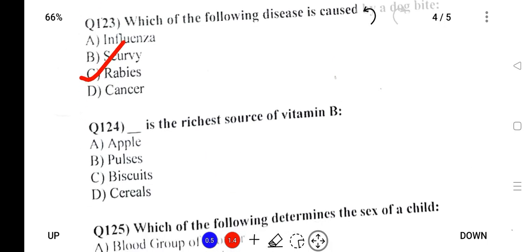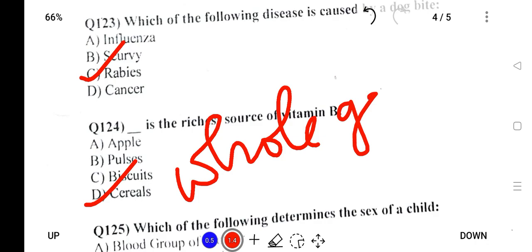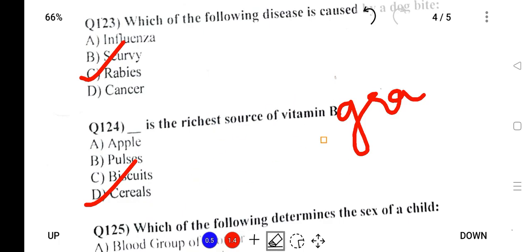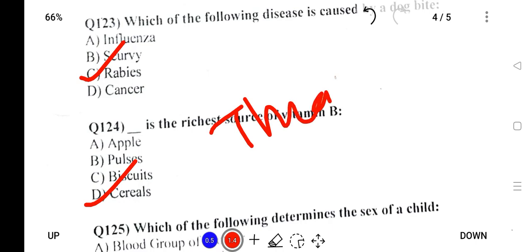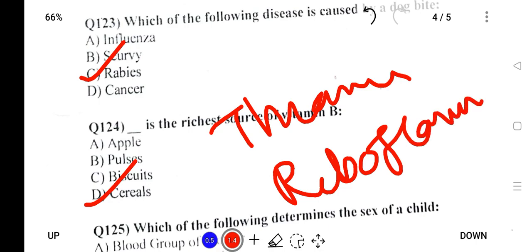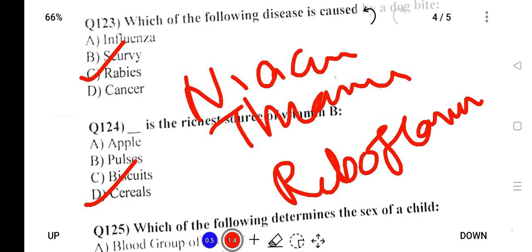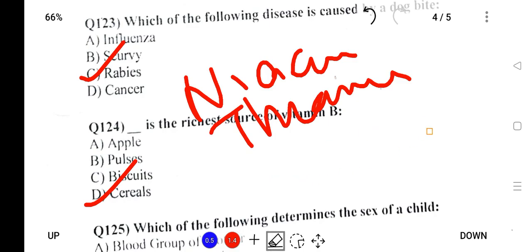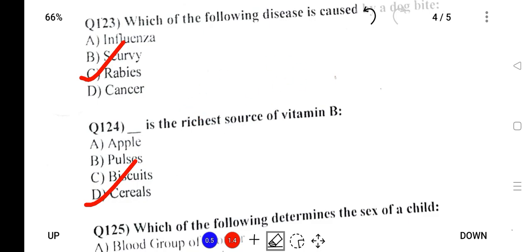Next, the richest source of vitamin B. So vitamin B richest source is cereals like whole grains, etc. And vitamin B has many forms, such as B1 is thiamine, B2 is riboflavin, vitamin B3 is niacin, and vitamin B5 is pantothenic acid. So the answer is cereals.